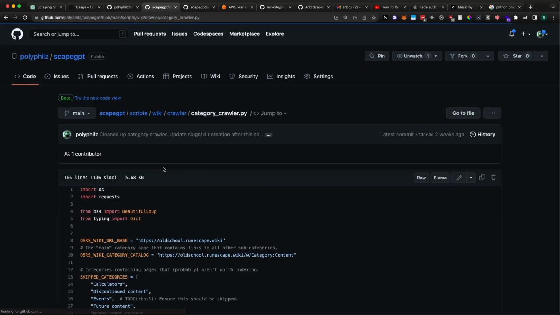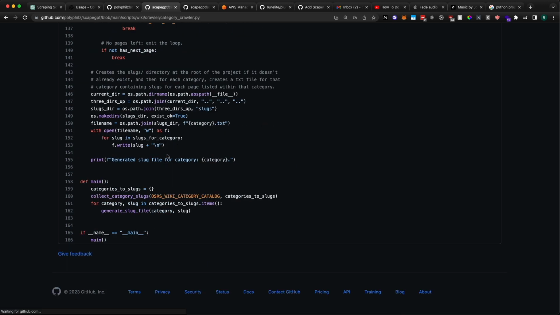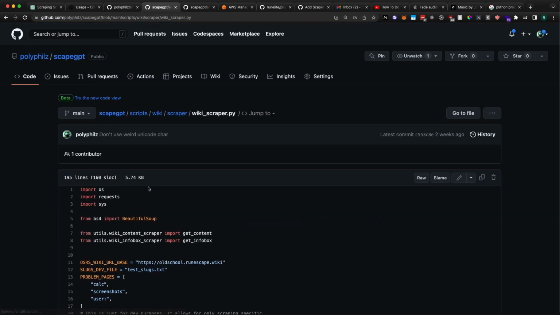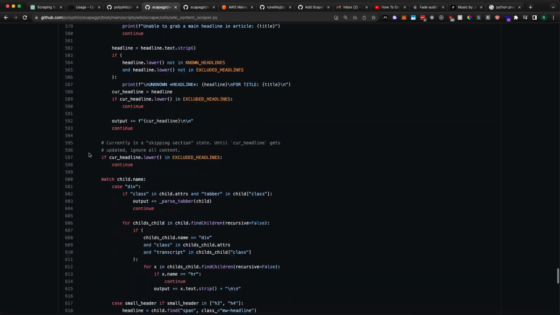This ended up just not being scalable because there are so many unique headlines across all 27,000 plus articles that I eventually just hoped I had accounted for most of them within the code, and any that I didn't account for, oh well. And after many hours of refactoring, we had a crawler that would appropriately crawl across all the categories and get all the URL slugs, and then our main scraper script with some utility functions to actually handle all the edge cases. Please don't look at the code. It is actually atrocious, but hey, at least it works.